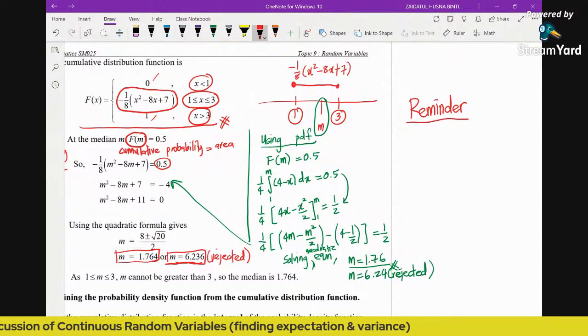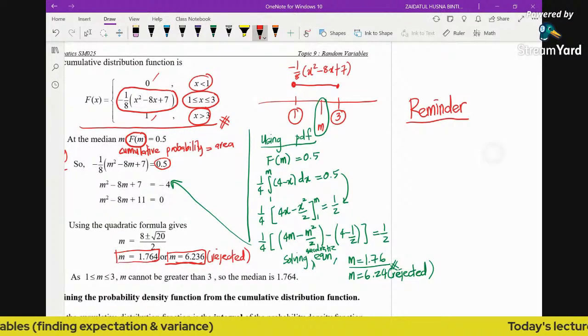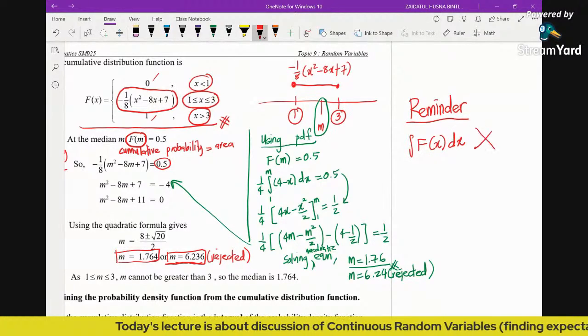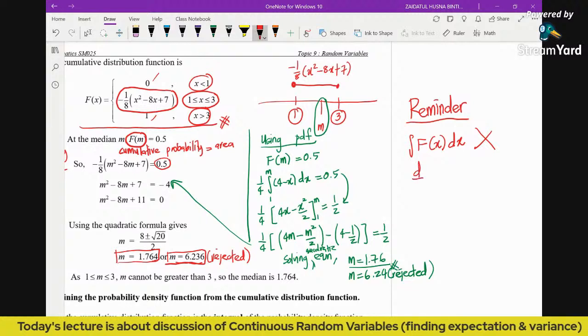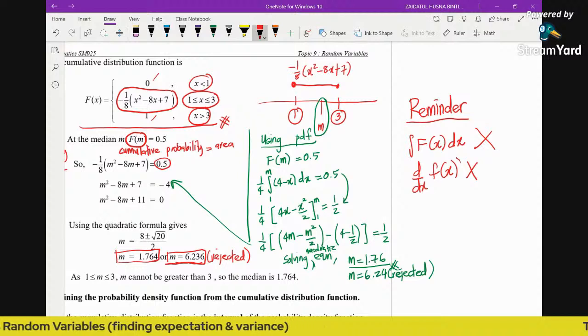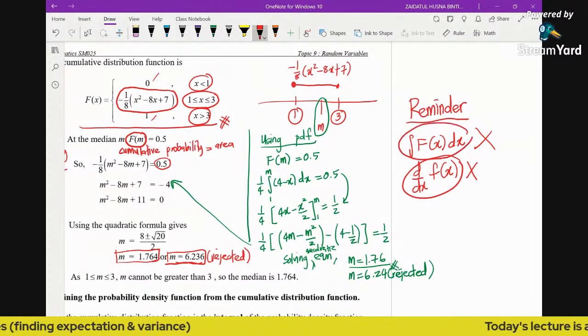Okay, so there's no such thing as the integral of the CDF. We will not be integrating the CDF and we will not be differentiating the PDF. Okay, why? Because this is not the correct concept.